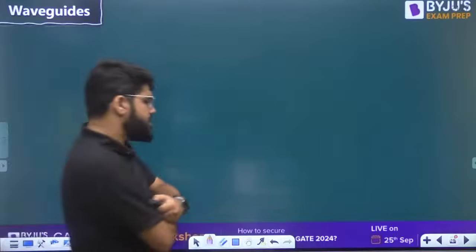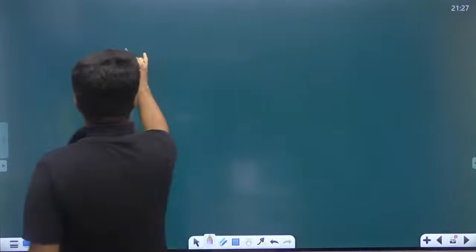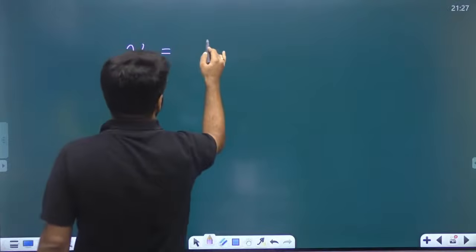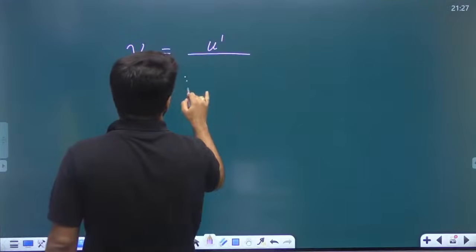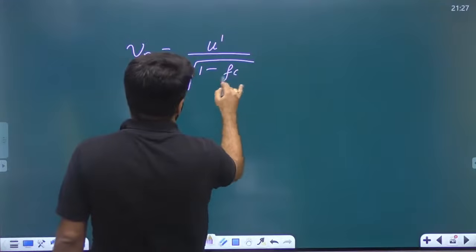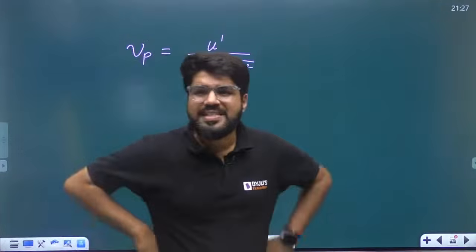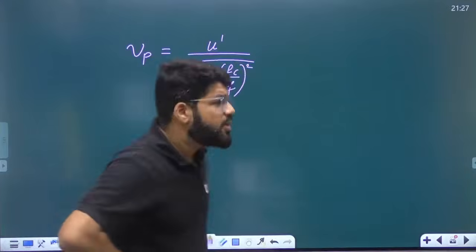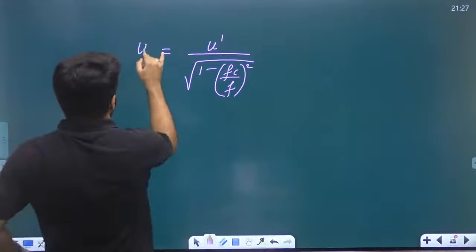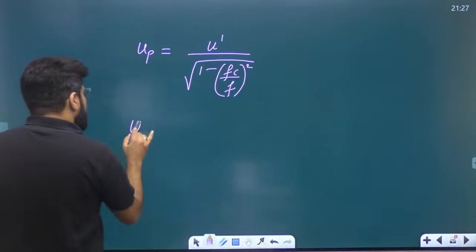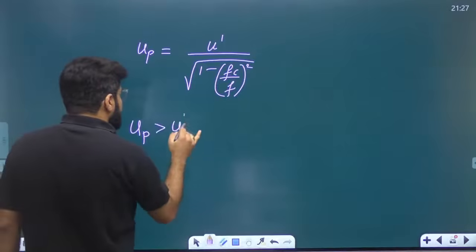I'll tell you one simple result here. See guys, what is the phase velocity formula? We have just now listened. Phase velocity is given by u dash upon under root 1 minus fc by f whole square. We have solved questions based on this also. And also let me tell you, Vp, let's in general call it UP. Let me tell you that UP is always greater than U dash.